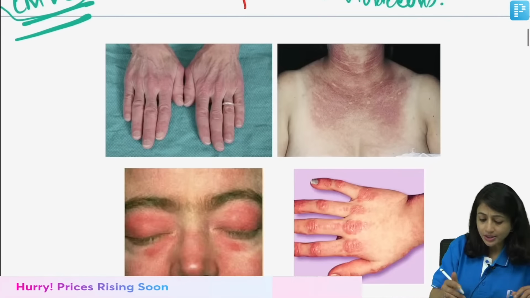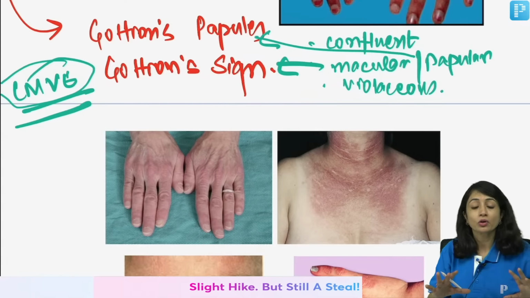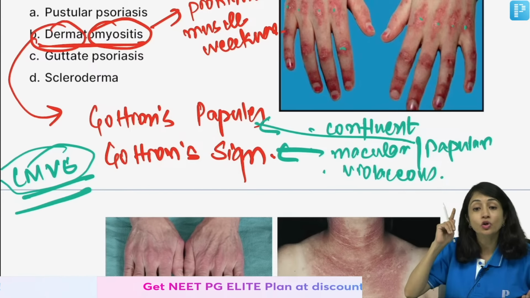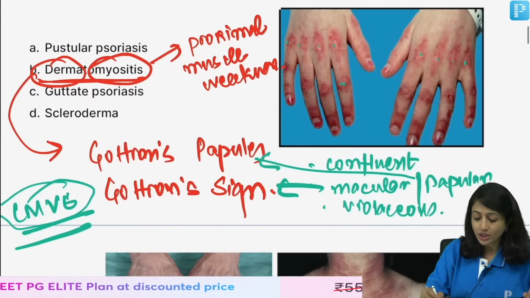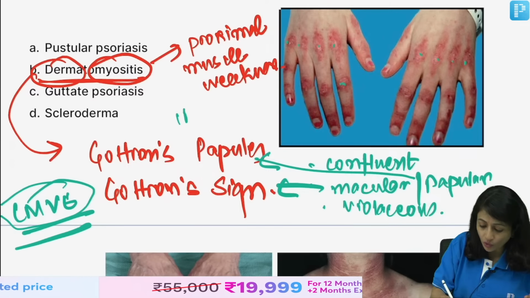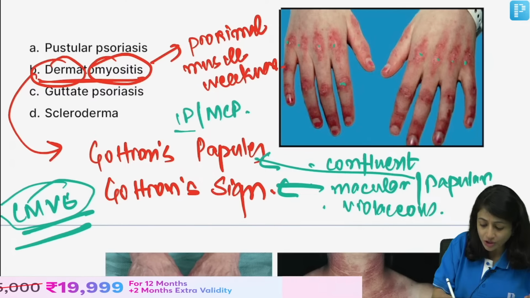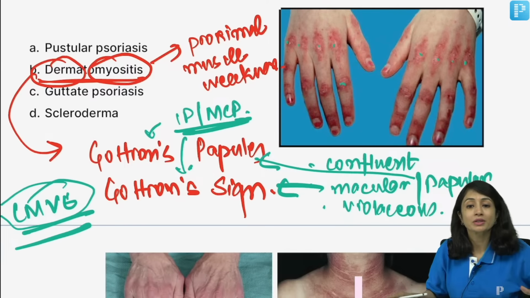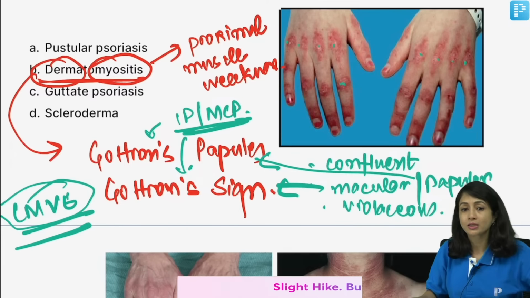So, you would be given proximal muscle weakness, and you would be given either of these. When you talk about the pathognomonic sign, the location is important. The location is either the interphalangeal joint or the metacarpophalangeal joint. When these lesions are present at these sites, I call them Gottron's papules and sign, and this is pathognomonic.